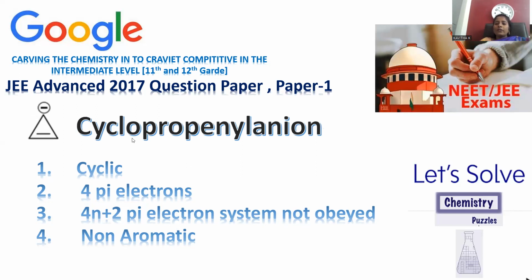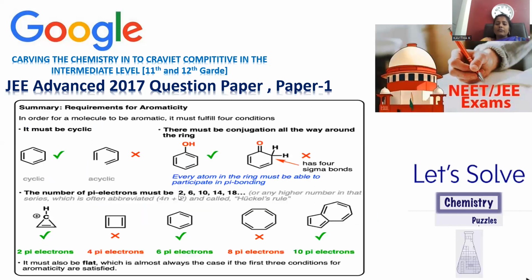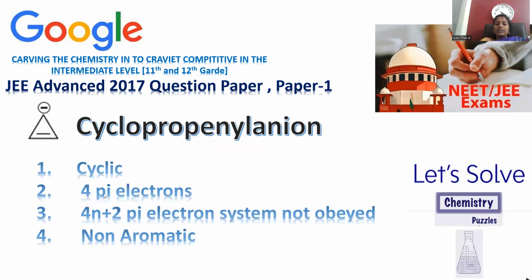And the compound's IUPAC nomenclature is cyclopropenyl anion. Being a negative charge, you can put anion here. Cyclopropenyl anion is cyclic, so one condition of aromaticity got satisfied, but 4 pi electrons are present, and 4 pi electrons are not part of the 4n plus 2 rule, so you can cancel out at this instance. The 4n plus 2 electron system is not obeyed, so non-aromatic we can say.